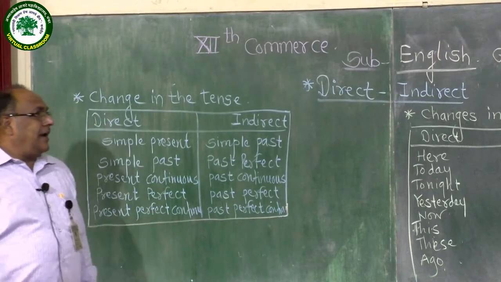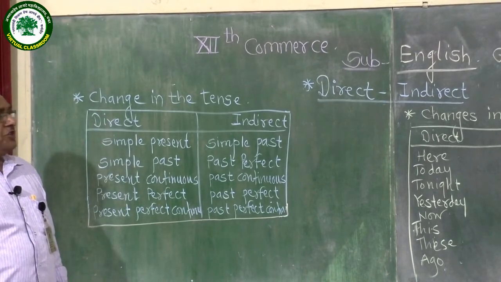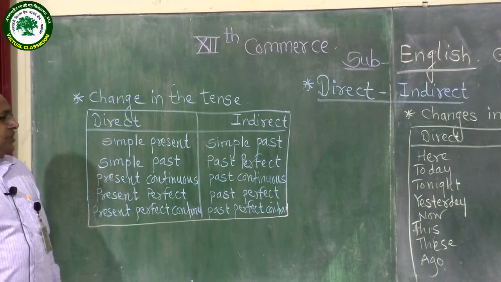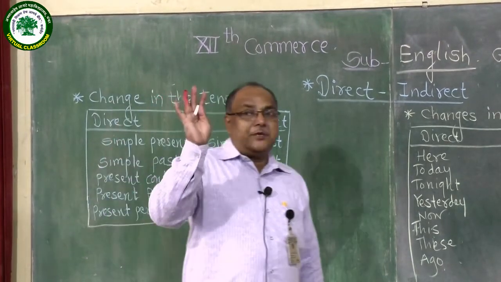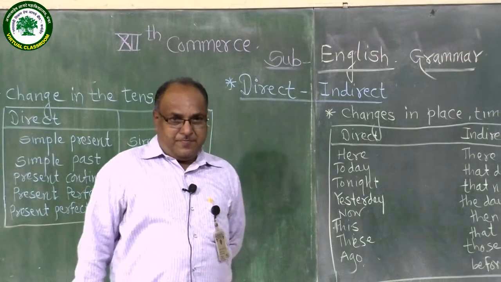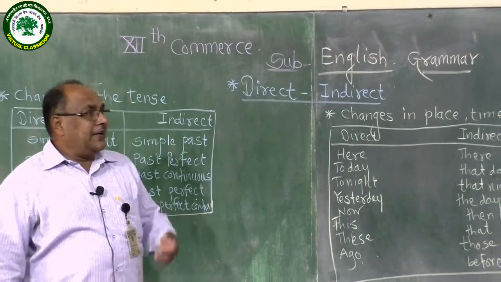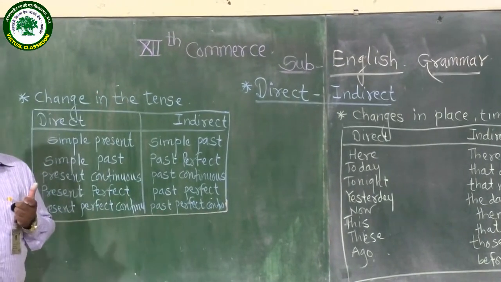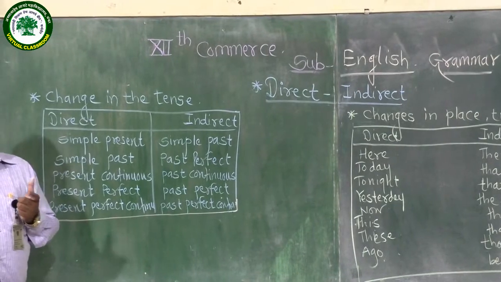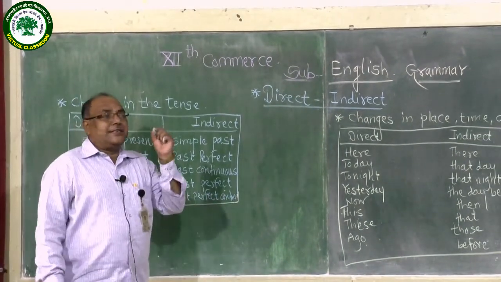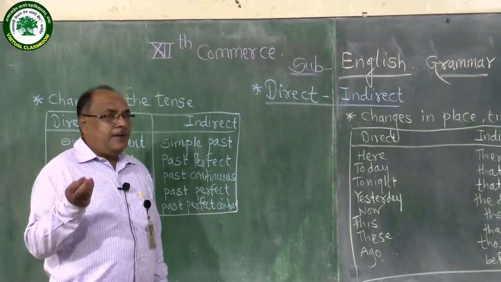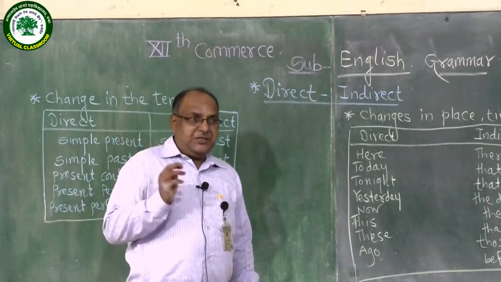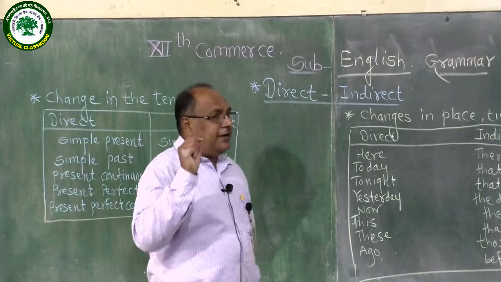Before starting the actual transformation of direct into indirect narration, first of all, students, tell me how many main types of sentences there are in English grammar. You know the main types of sentences in English grammar. There are 4 main types of sentences. First, assertive sentence. Second one, interrogative sentence.